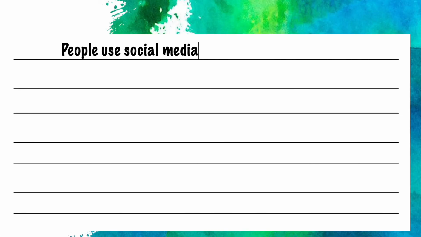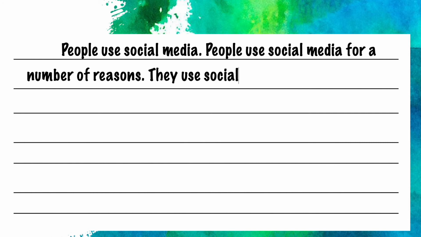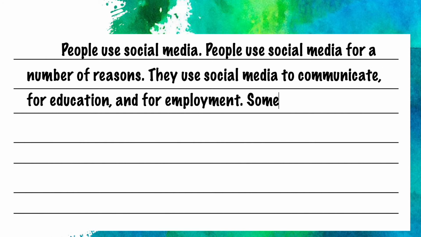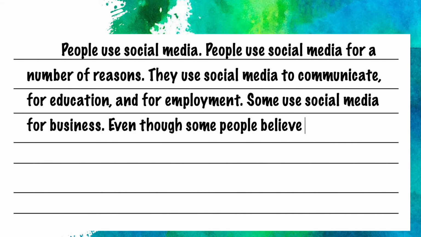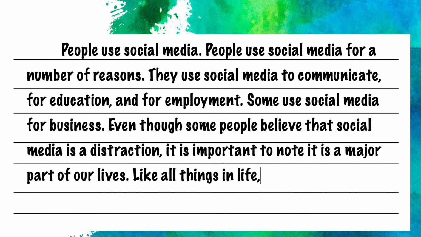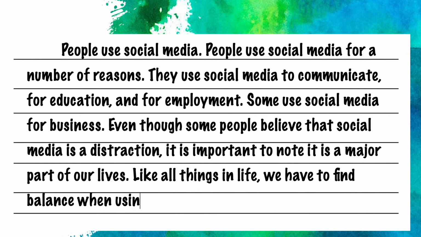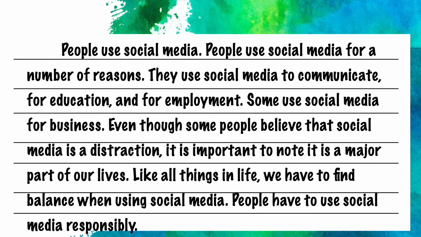People use social media. People use social media for a number of reasons. They use social media to communicate, for education, and for employment. Some use social media for business. Even though some people believe that social media is a distraction, it is important to note it is a major part of our lives. Like all things in life, we have to find balance when using social media. People have to use social media responsibly. So this sounds boring. It needs to be spiced up. The sentences in this paragraph could be varied.